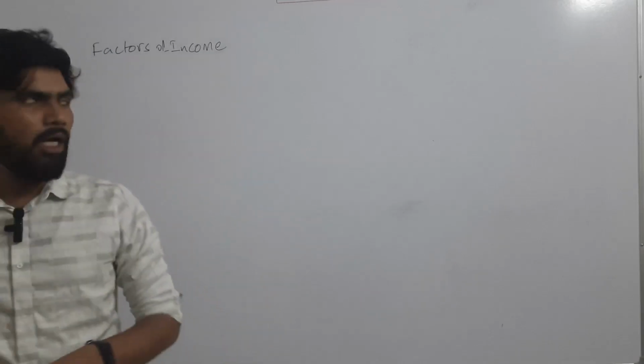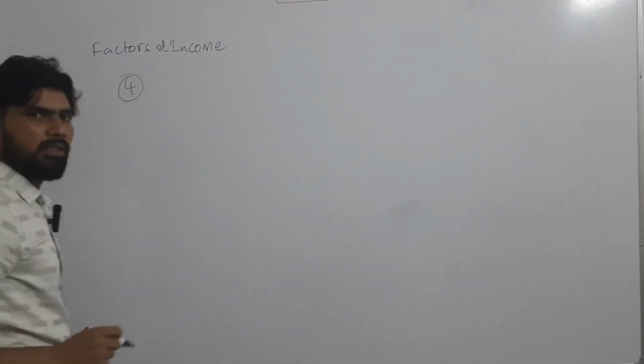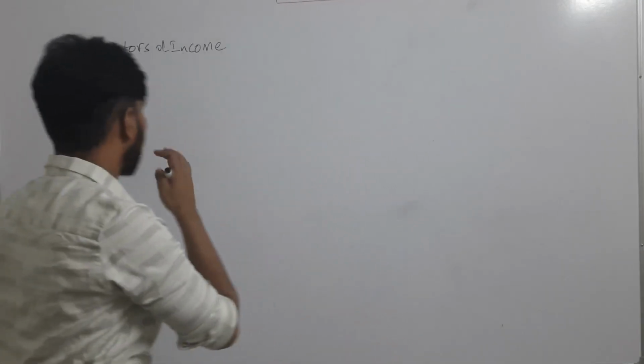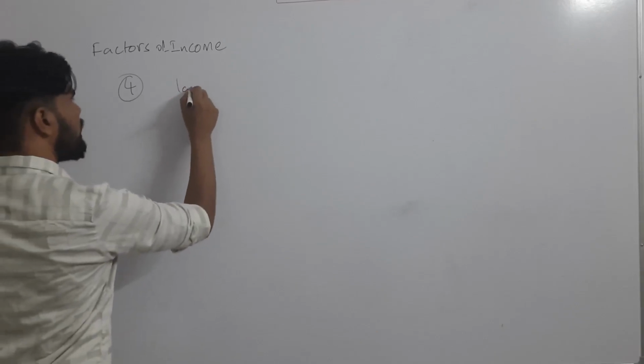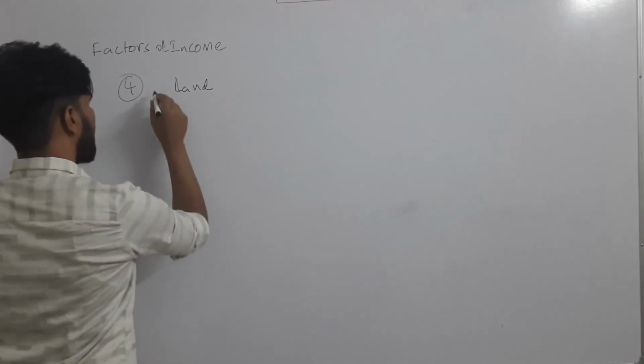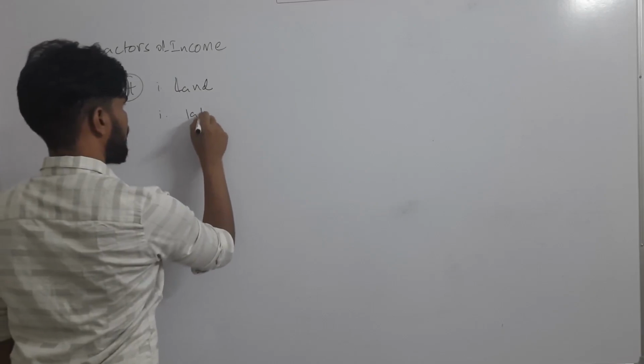Okay, so there are 4 factors of income. How many factors of income are there? 4 factors of income are there. What are those? The first one is land, a very basic one. Okay, land. And the second one is labor.